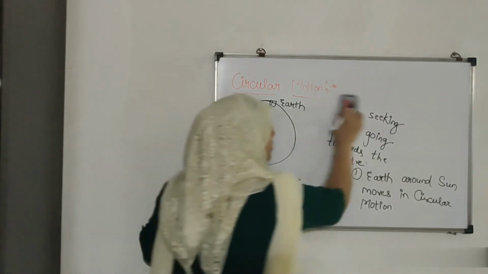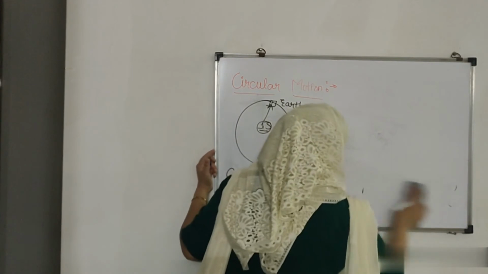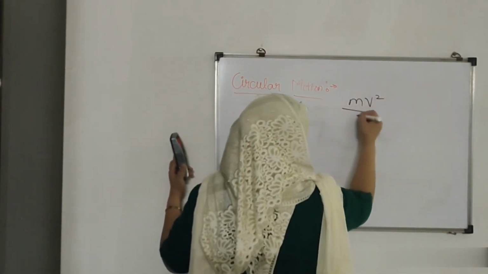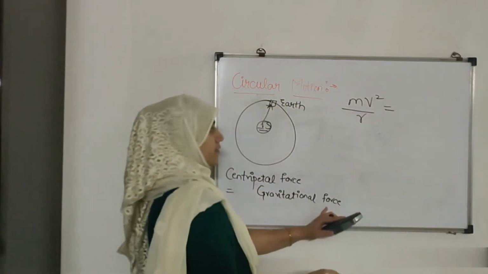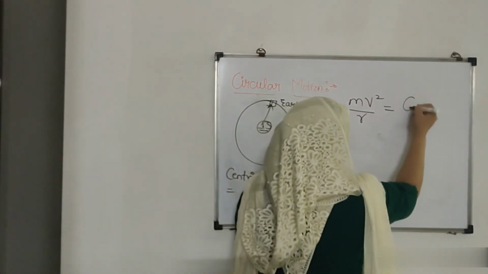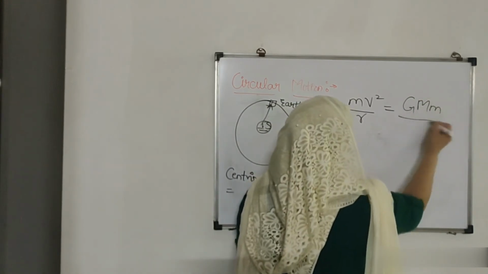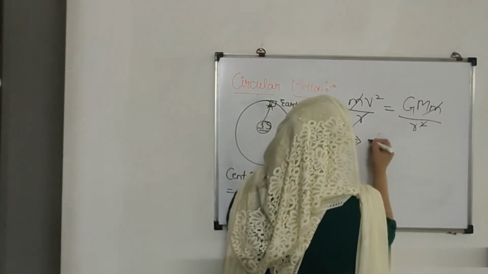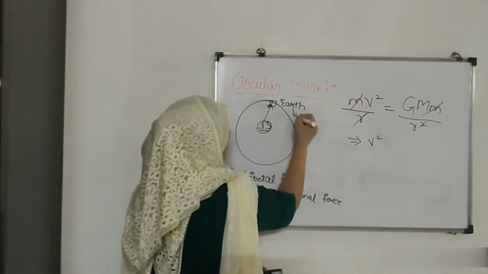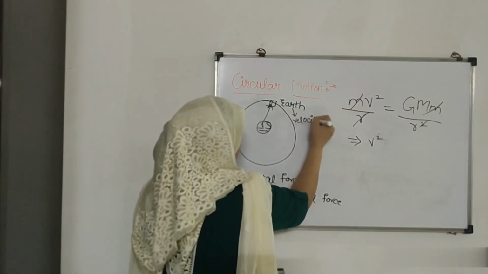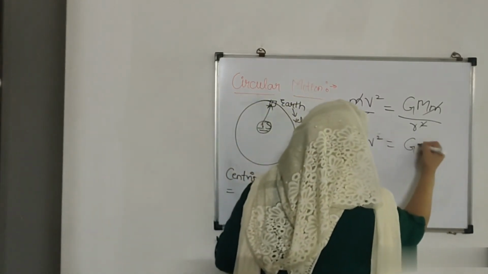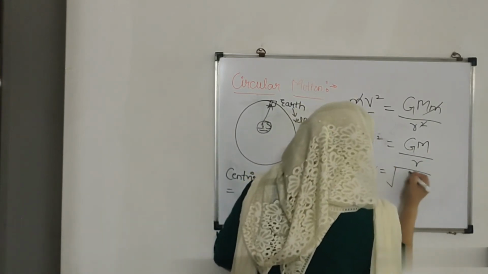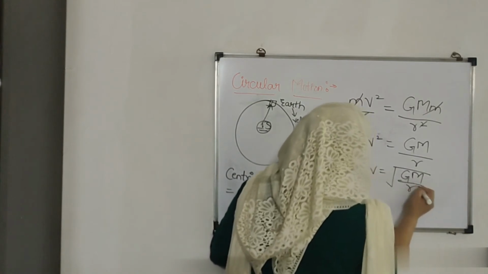So what is my centripetal force? Centripetal force is given by the formula mv square upon r. And the gravitational force by the sun on the earth is capital G, capital M, small m upon r square. So this gets cancelled, this gets cancelled, and I get v square, the velocity of the earth, equals G capital M upon r. So my v equals square root of G capital M upon r.